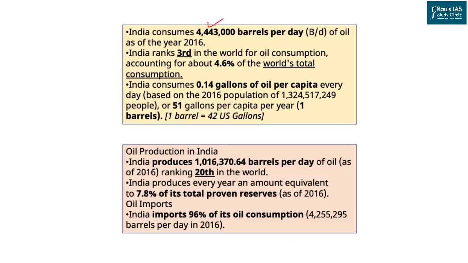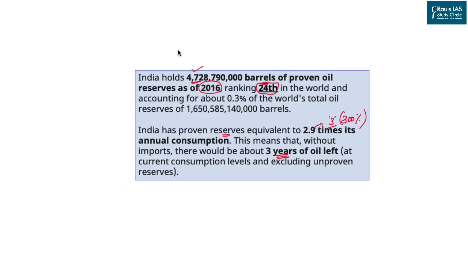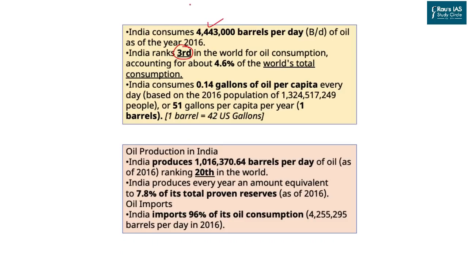India as of now consumes about 44 lakh barrels per day, and with this, India ranks third. So, as far as reserves are concerned, India is 24th. As far as consumption is concerned, India is third. No surprise, this is the reason why India is one of the highest oil importing countries in the world.